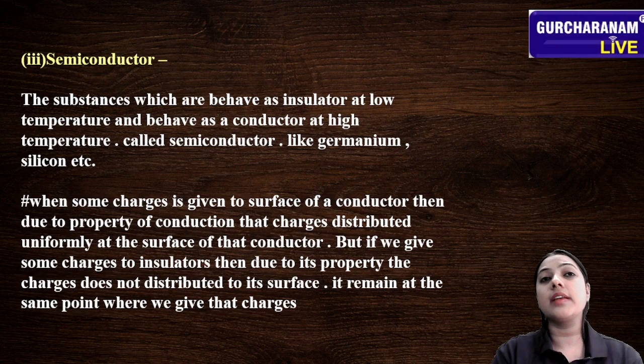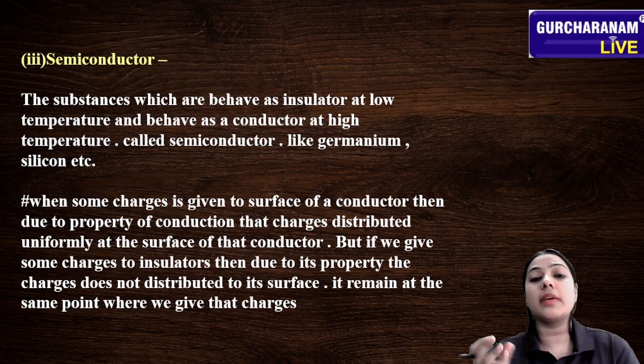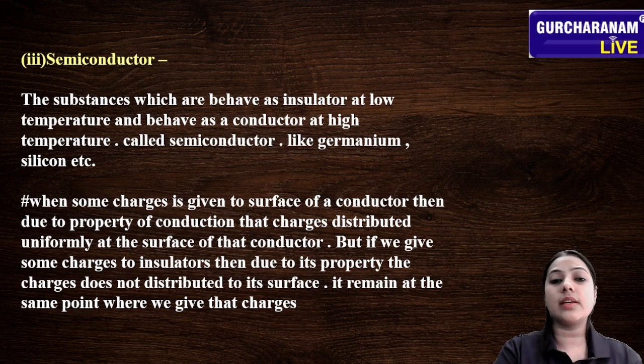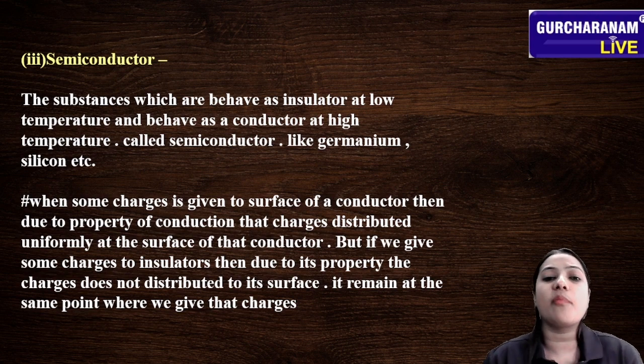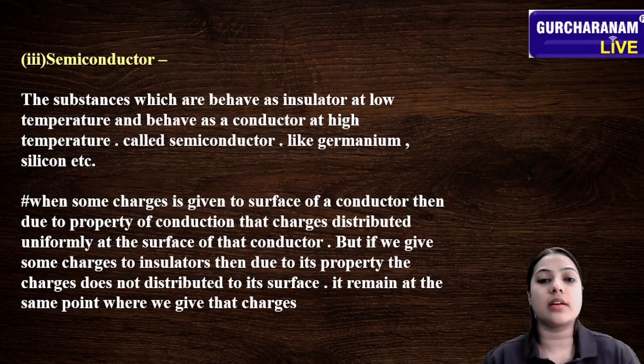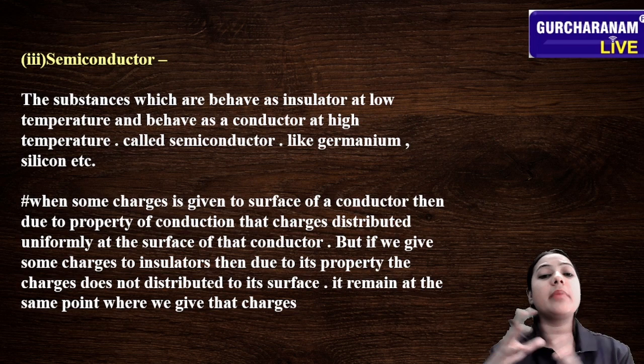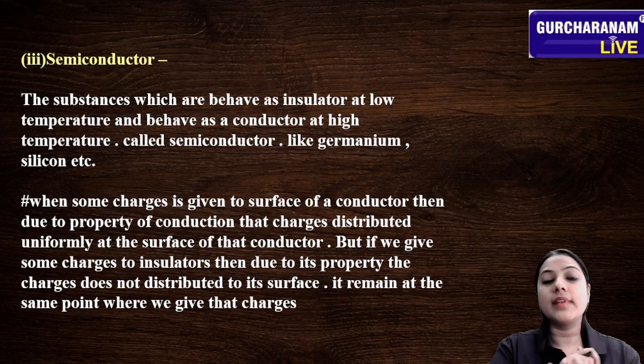Okay, if we increase the temperature of the room, it behaves like a conductor, and if we lower the temperature of the room, it behaves like an insulator. Then this kind of substance is called a semiconductor. They do not properly behave like a conductor and they do not properly behave like an insulator. Okay, they are in midway. That's why we call them semiconductors.